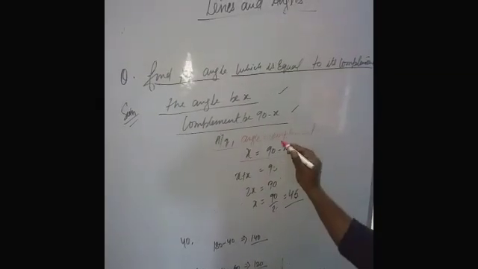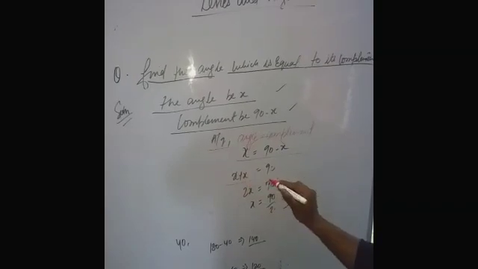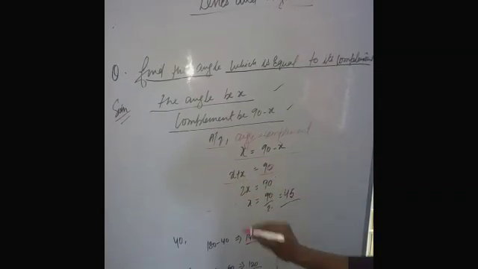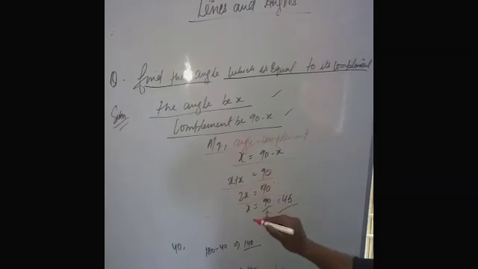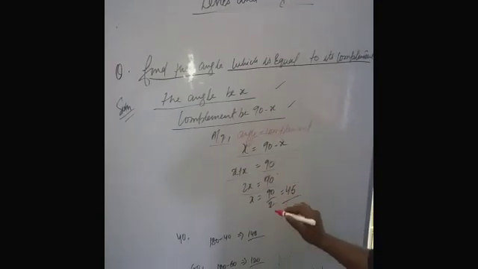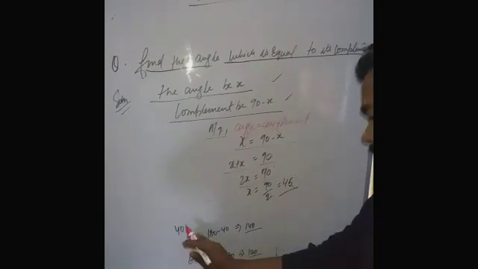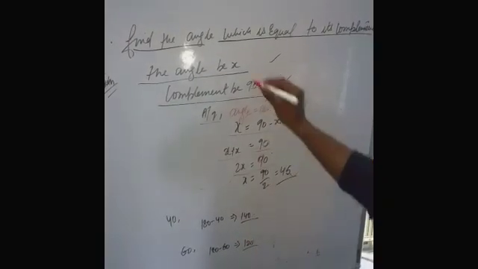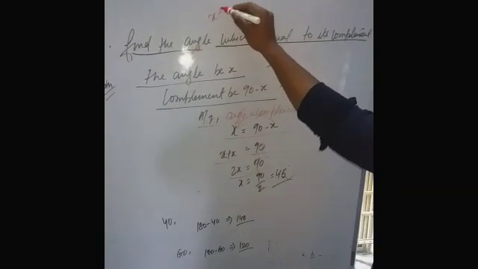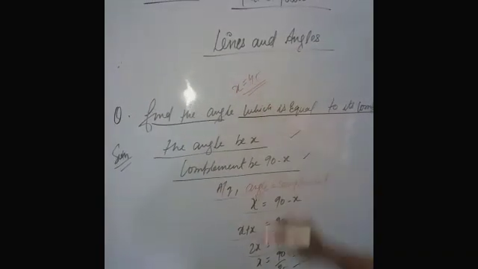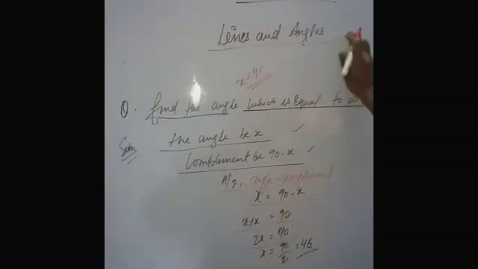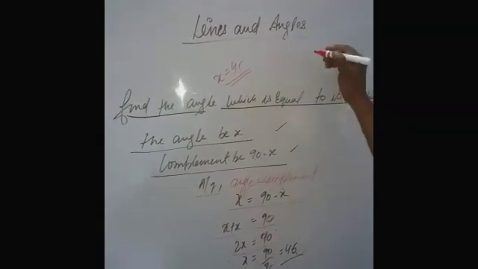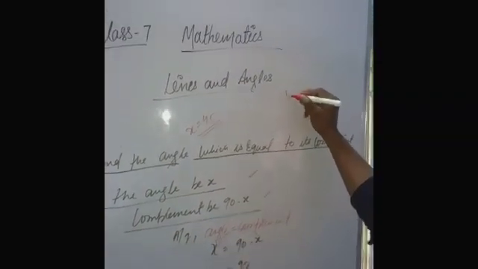Then x equals 90 minus x. Then x plus x equals 90 degrees. 2x equals 90 degrees. Then x equals 45 degrees. So the angle is 45 degrees. Clear, students? Some questions: find the complement of 40 degrees.